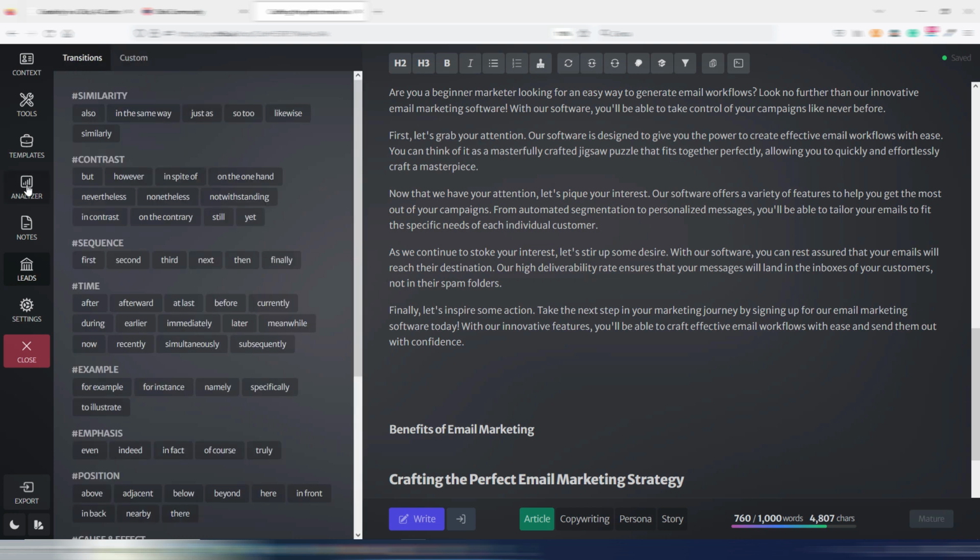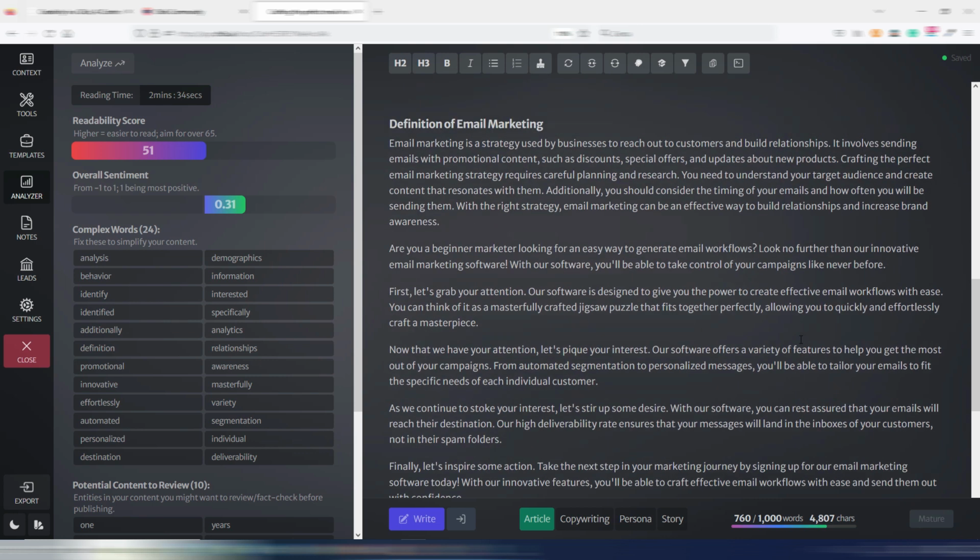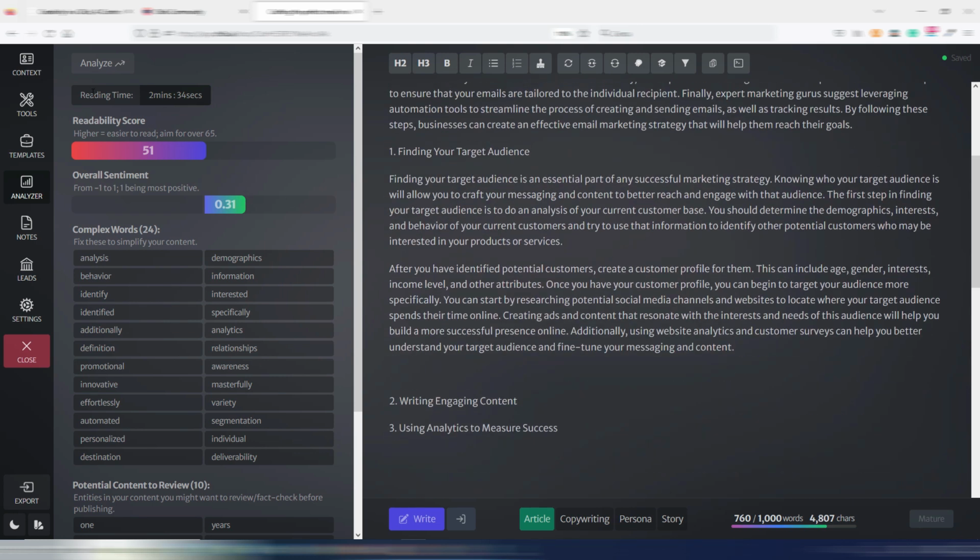Next thing is this Analyzer tab. This is interesting because clicking on Analyze, you can have some data on your article. Now, this is not a real article anyway. Reading time, readability score, I can improve it. Overall sentiment, it's slightly positive, I can improve it.